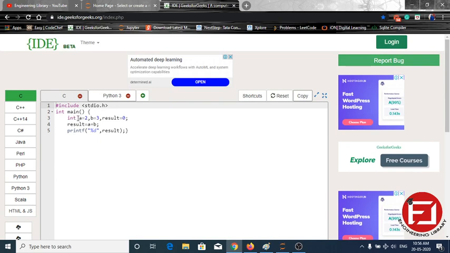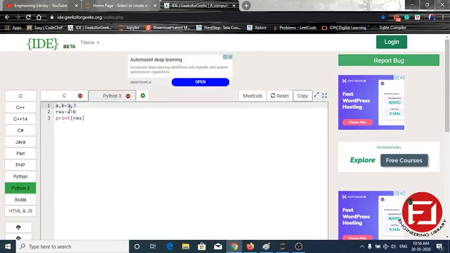First main difference: fewer lines, so it becomes more simple. If we are going to do programming in C or C++ or Java, we need to know the data type, whether it is int, char, float, or whatever. But in Python we don't need any data type, we just need to assign. Here A is assigned 2 and B is assigned 3, and we didn't assign any result, we directly used it and printed the result.